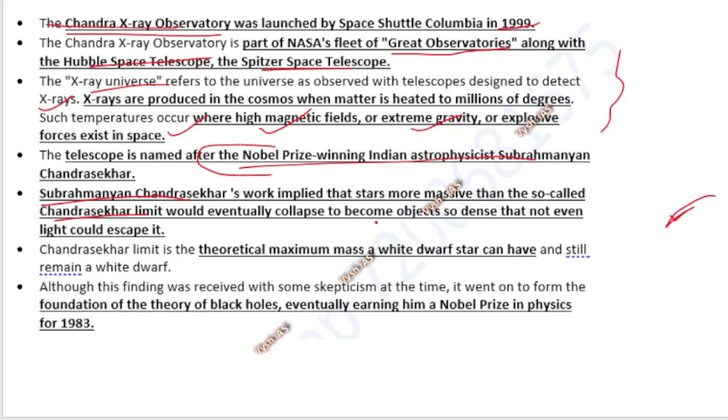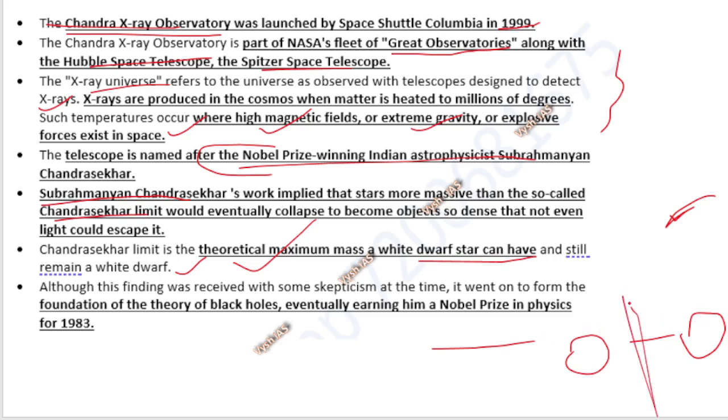After that it becomes so dense that not even light could escape it. I will show you a picture now, then it will be more clear. So the theoretical maximum mass a white dwarf star can have and still remain a white dwarf. A star will go through different stages. The last stage is called the white dwarf. After that it will become a black dwarf, or it will become a supernova and explode. I will show you that picture, then you will understand. So that limit is called the Chandrasekhar limit, the limit up to which the star can remain a white dwarf.